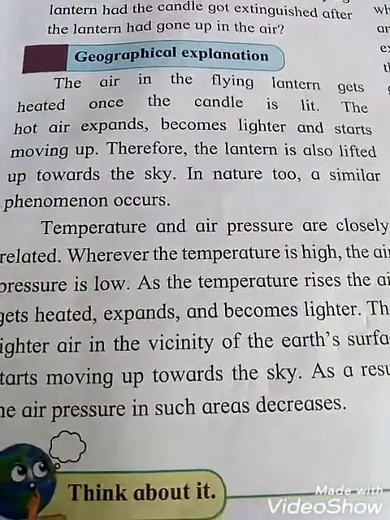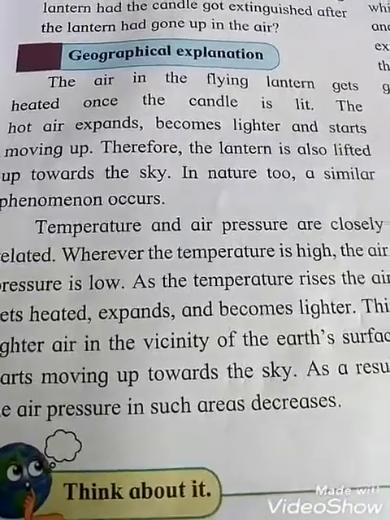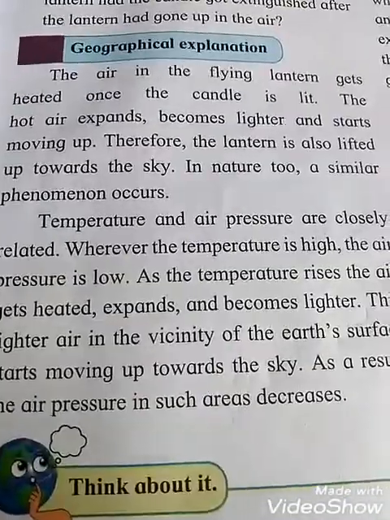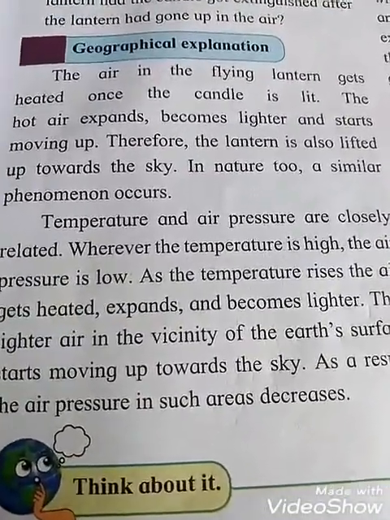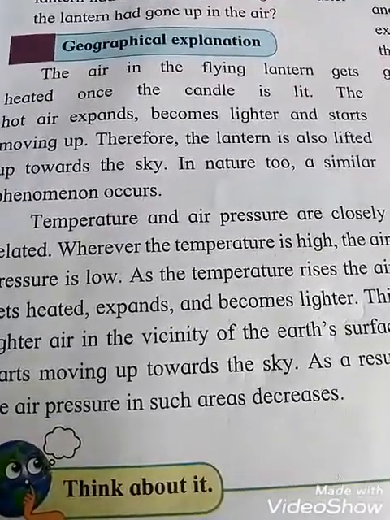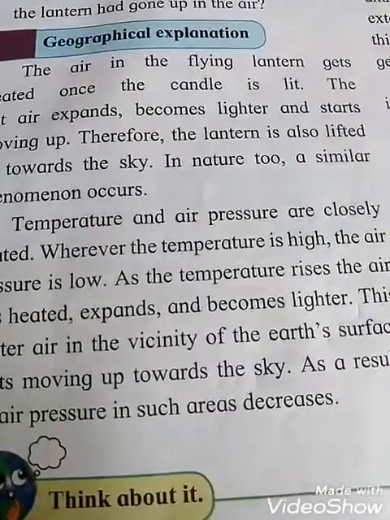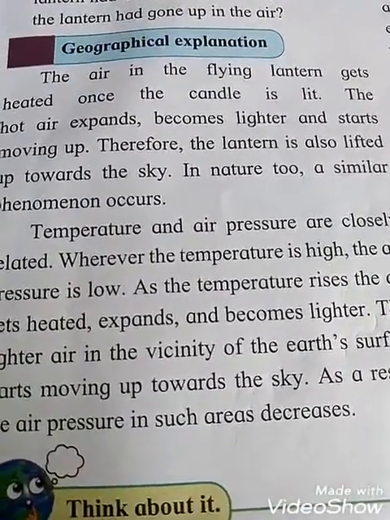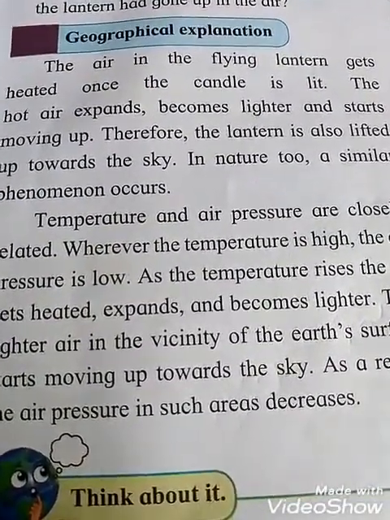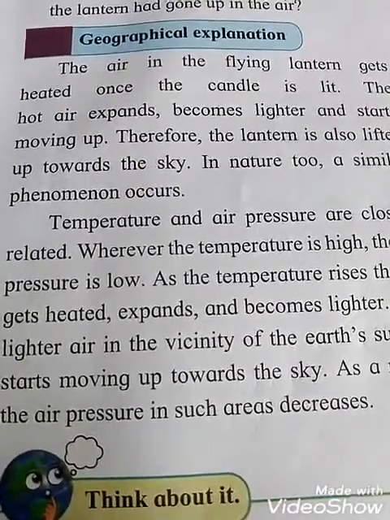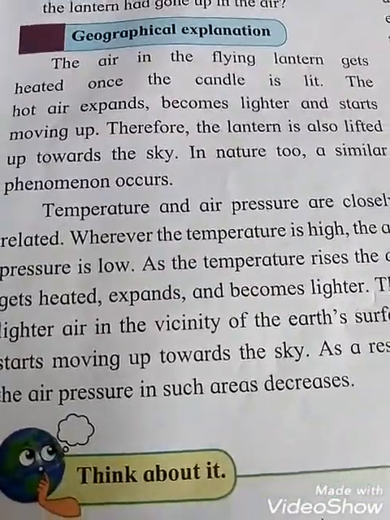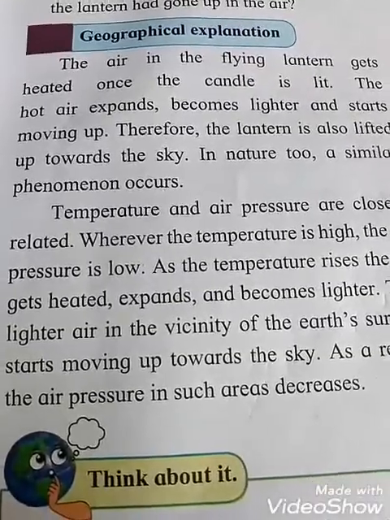Scientific explanation. The air in the flying lantern gets heated once the candle is lit. So see students, the air in the flying lantern gets heated once the candle is lit. Lit means burning. When the candle is burning, the air in the flying lantern gets heated, and the heat is coming from the burning of that candle. The hot air expands, becomes lighter and starts moving up.